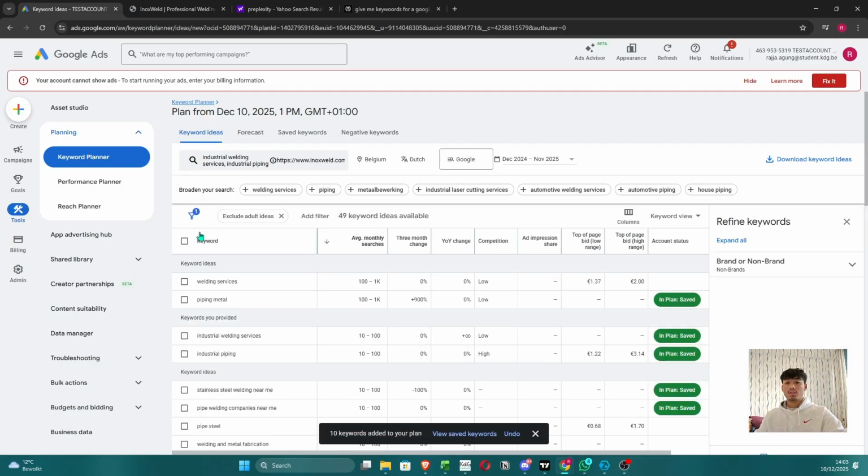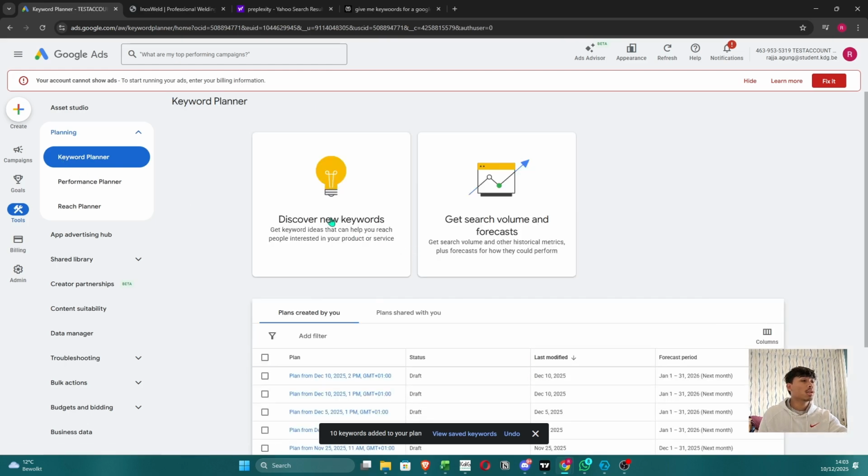Now you have keywords that have pretty good monthly searches, and now you know how to use the keyword planner, right?